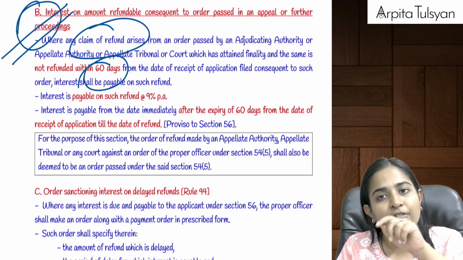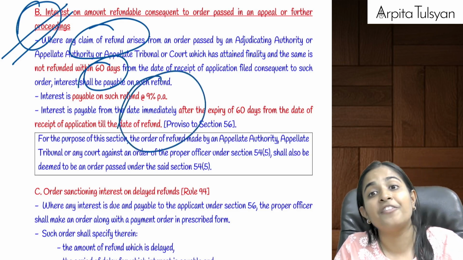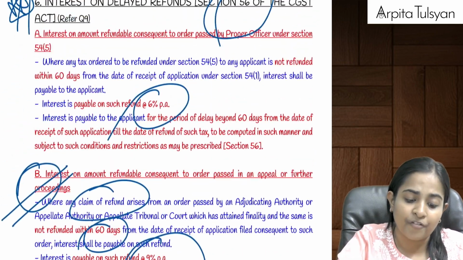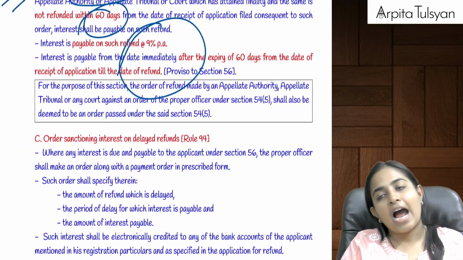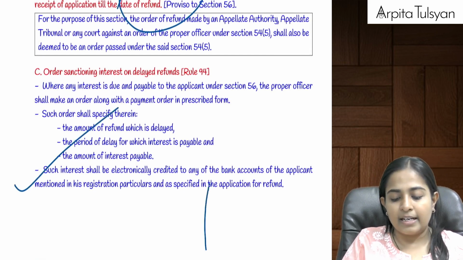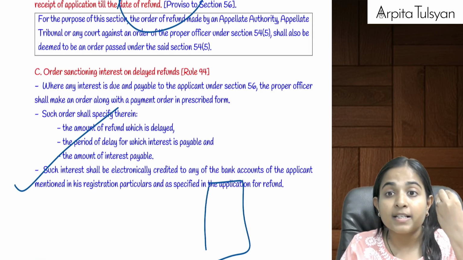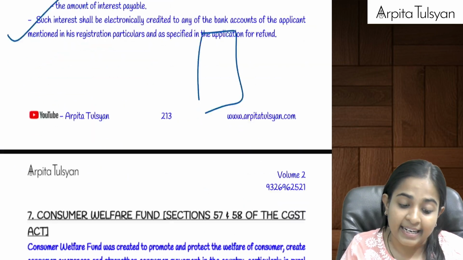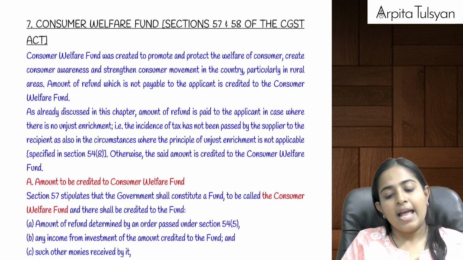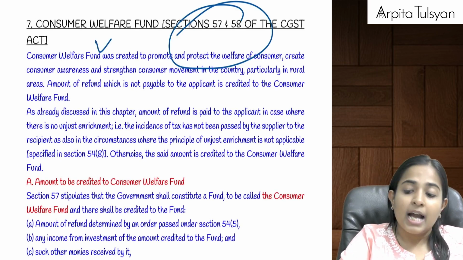If they are not giving you the refund within 60 days, then they will give you interest at the rate of 9% per annum instead of 6% per annum after the expiry of those 60 days. Are you clear with this? And this refund order will include everything: how much amount of refund is payable, what is the delay period, how much is the interest that will be payable.